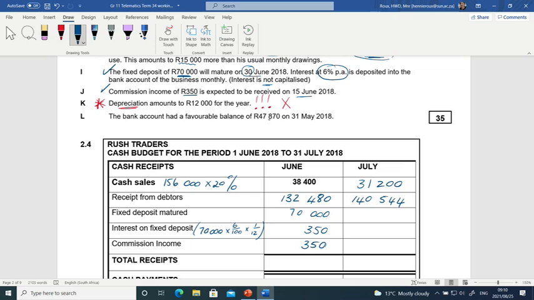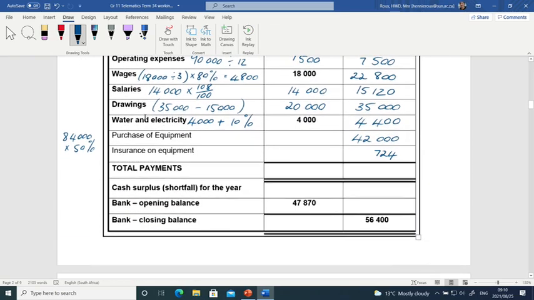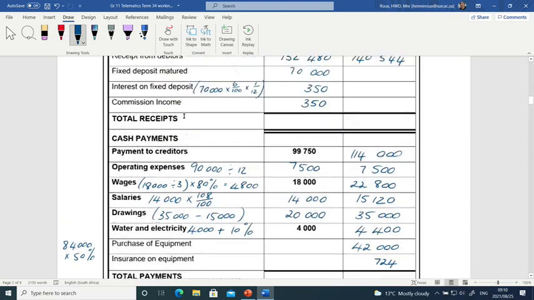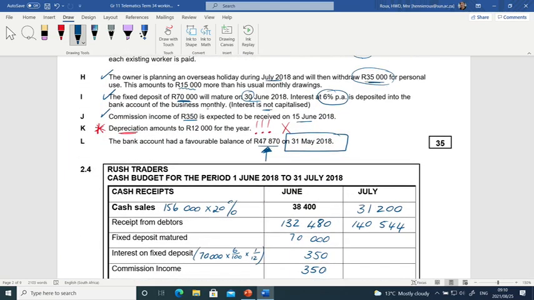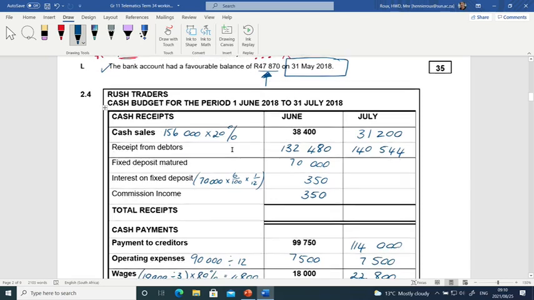And then they tell us the favorable bank balance on the 31st of May, that's not part of our budget period. And this is actually the only real amount on the cash budget. At the end of May, beginning of June, we have 47,870 Rand in our bank account. So that's an actual figure that we really have in our bank. Now, once we're here, then we know we've covered everything because we've ticked off all the information boxes, and now we can just complete the cash budget.